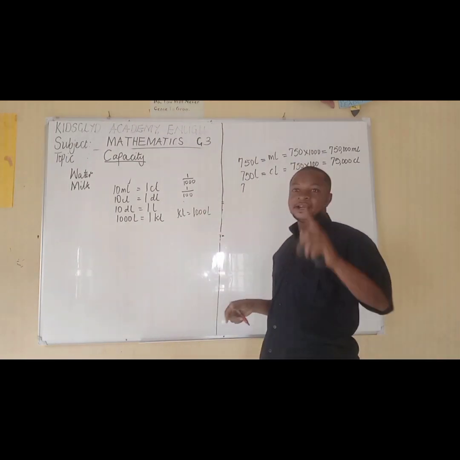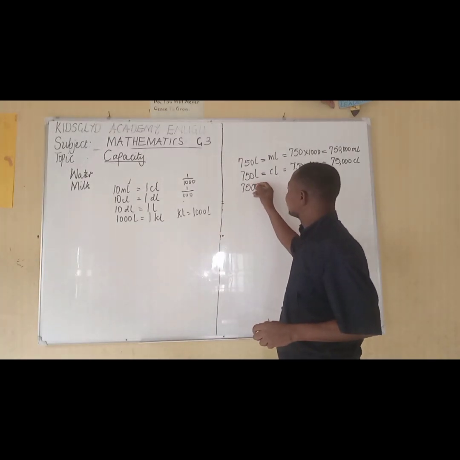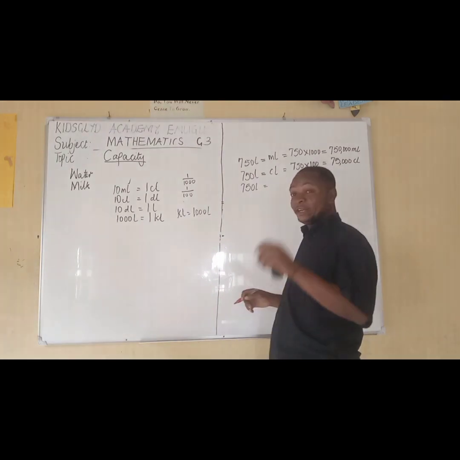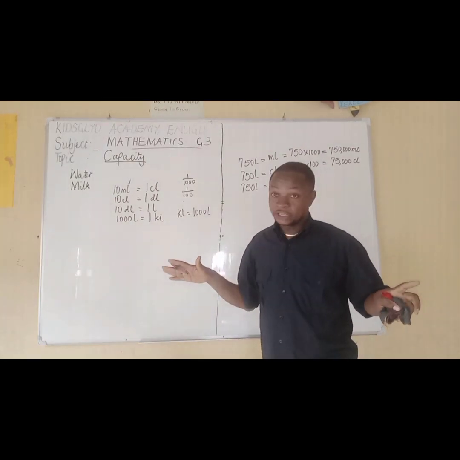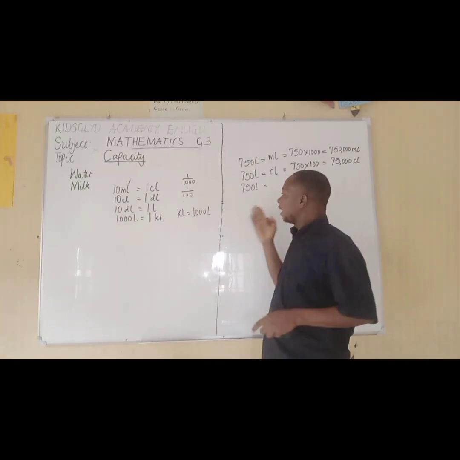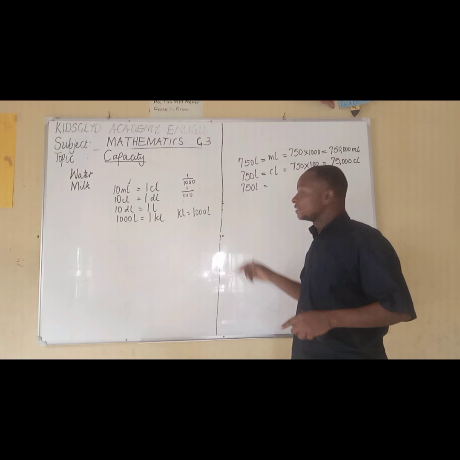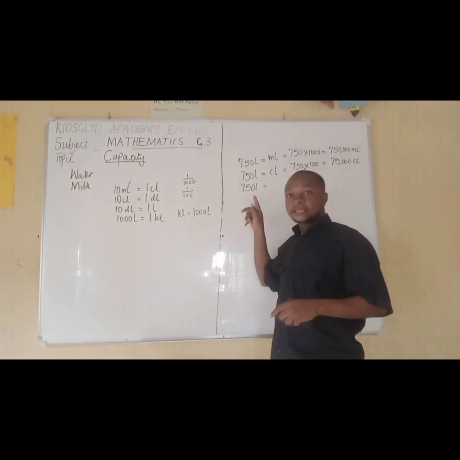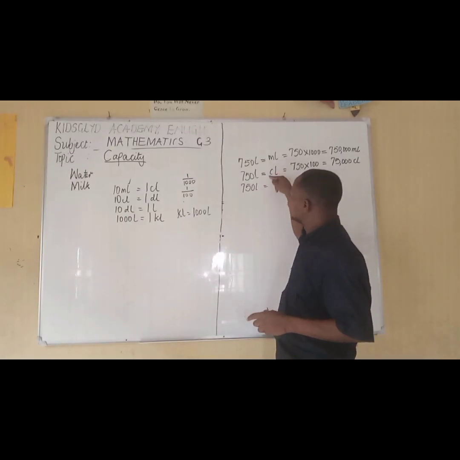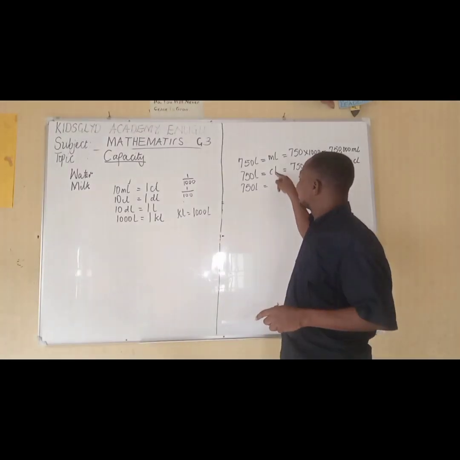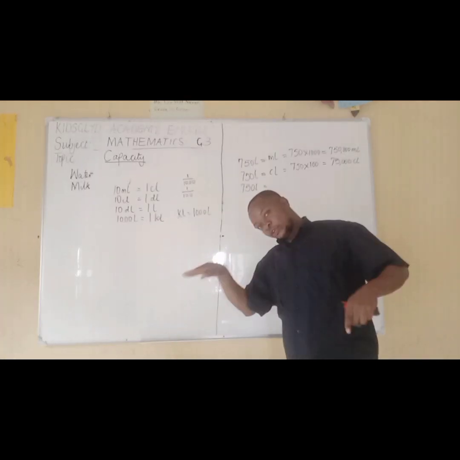But this kiloliter is bigger than liter. If we are asked to convert these 750 liters to kiloliters, we say that kiloliter means 1000 liters. If these liters are not up to 1000, that means they are not up to 1 kiloliter. Now, we are asked to convert them to the unit kiloliter. Since liter is smaller than kiloliter, but liter is bigger than centiliters and milliliters, for those we multiply. Now that we are converting liters to a bigger unit, in this case we divide.